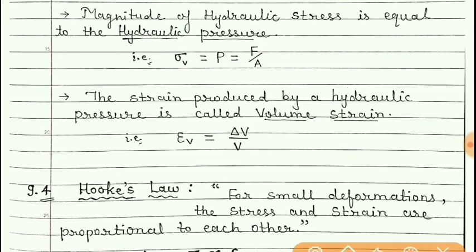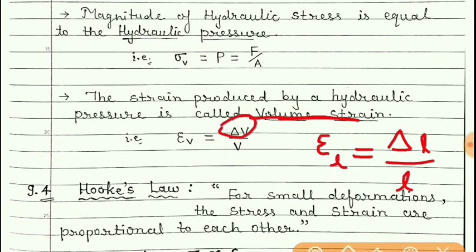Students, earlier we have seen about the longitudinal strain. In longitudinal strain, the symbol was epsilon L, and in that case what was changed? Length was changed. So change in length upon original length. But here in this strain, volume strain, change in volume is there. So change in volume upon original volume is nothing but a volume strain.